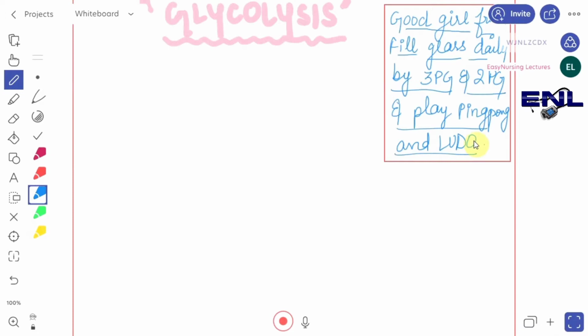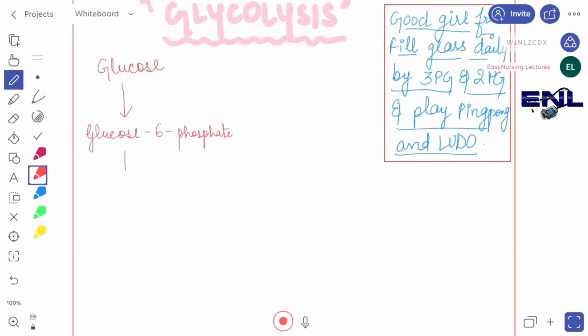Okay, so from good we have glucose. Our glycolysis cycle always begins with glucose, because glycolysis means breakdown of glucose. Then from girl we have glucose 6 phosphate.